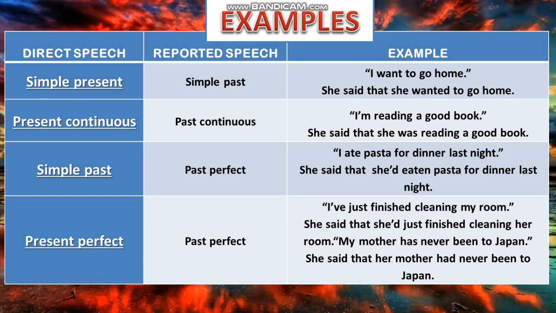Then you have present perfect, which changes into past perfect. "I've just finished cleaning my room." She said that she'd just finished, that means she had just finished cleaning her room. Then again one more example. "My mother has never been to Japan." She said that her mother had never been to Japan.